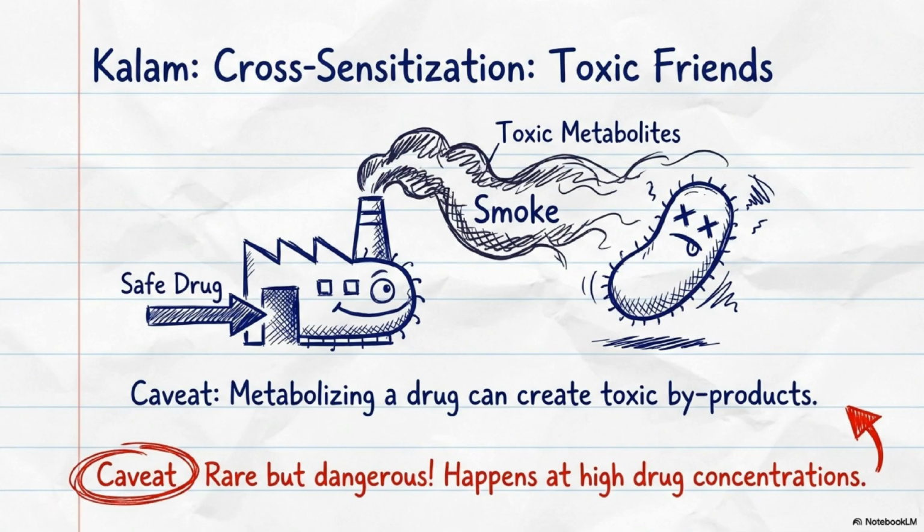In our discussion of cross-sensitization, it is vital to recognize toxic friends, safe drugs that produce harmful metabolites during processing. This factory metaphor illustrates how the metabolism of a benign substance can release smoke or toxic byproducts that damage nearby cells. While these events are rare, they are potentially dangerous and typically triggered by high drug concentrations.